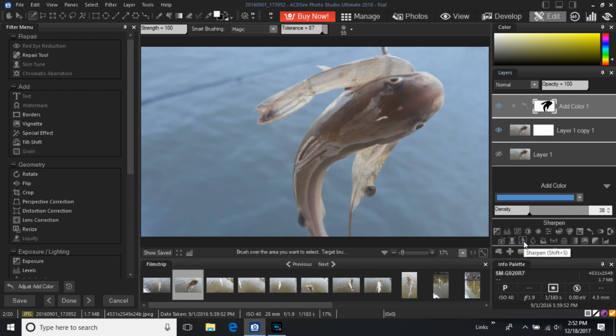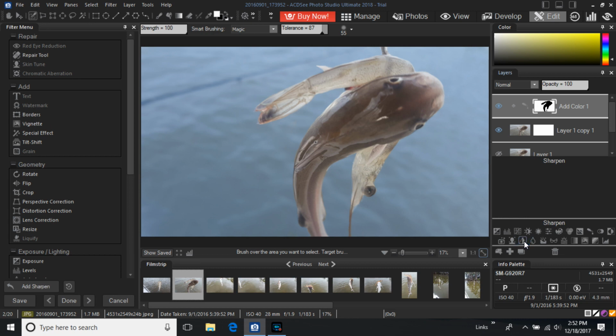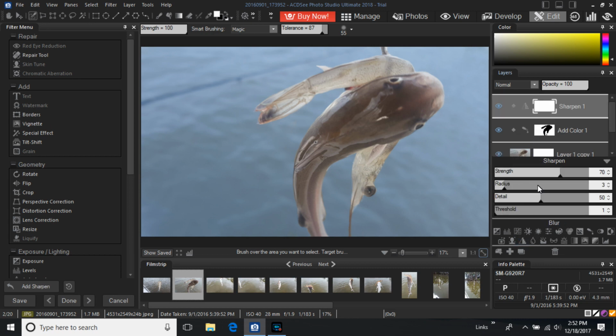I'd also like to come in and add a sharpening layer because I would like to sharpen up my fish a little bit. And so I'm going to bring these down, and I'm going to go over here and grab my brush and take it down, and I'm just going to brush over my fish and my shrimp.